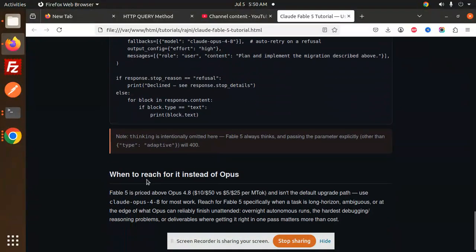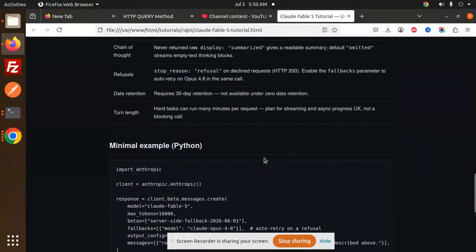Okay, so when to reach for it instead of Opus. Fable is priced above Opus 4.8, that is this one, and isn't the default upgrade path. Use Claude Opus 4.8 for most of the work. Reach for Fable 5, especially when the task is long horizon, ambiguous, or at the edge of what Opus can reliably finish unattended. So in that case, you can use that one.